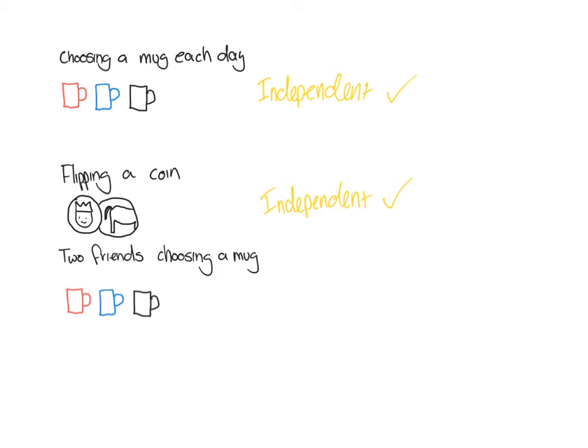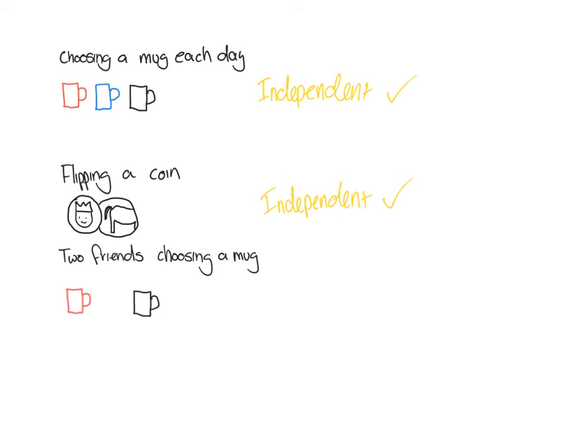Now, our last example. We have two friends that are going to make a hot chocolate, and they're both going to randomly take a mug out of the cupboard. The first friend will go in, they'll close their eyes, reach into the cupboard, draw out one of the mugs, and they'll take out a blue one. So now there's actually only two left. Now the second friend will go in and reach into the cupboard, and rather than a 1 in 3 chance of getting, just say, a red mug, now it's actually a 1 in 2, because the total number of mug options has changed. And also, one of the options isn't even there anymore. There are no blue ones.